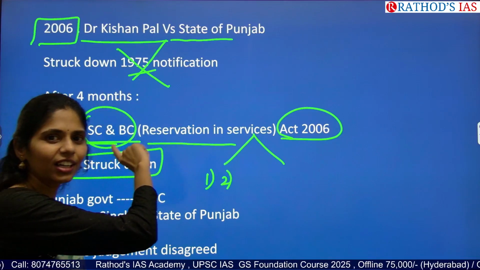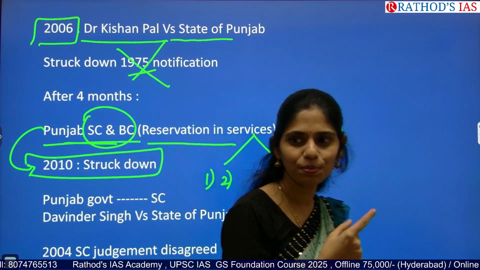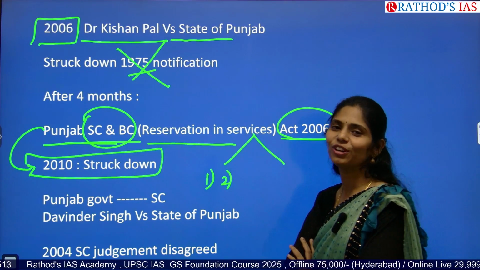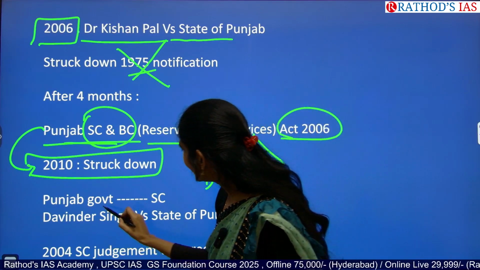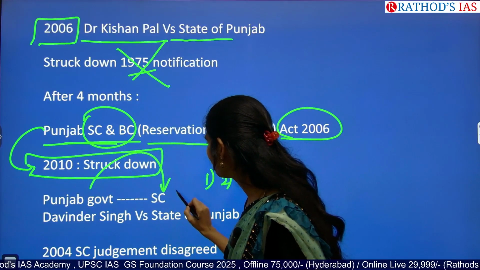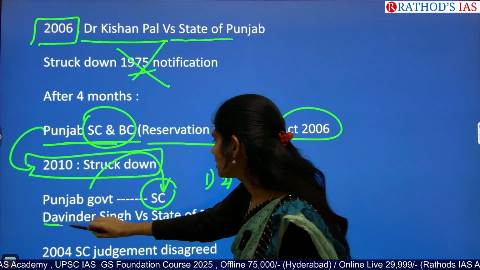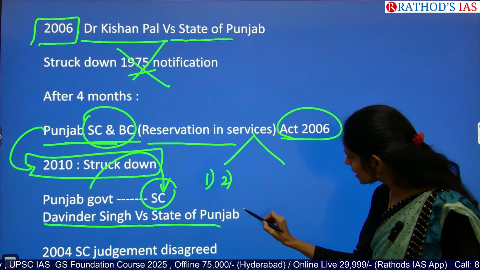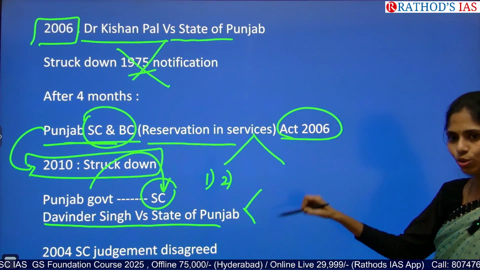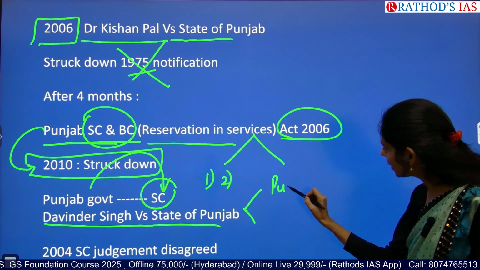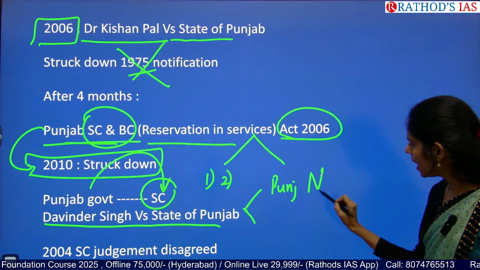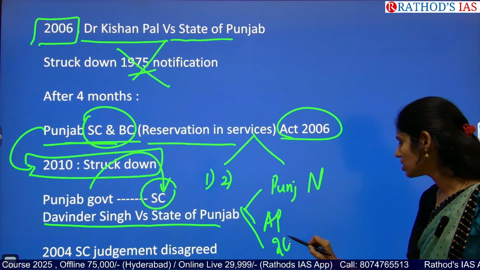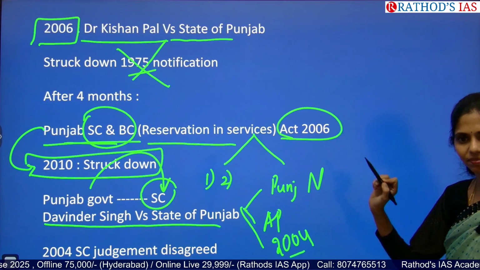So here it tried to divert the judgment of the Supreme Court. It came up with the law. Now the Punjab government understood that no, it will not work. So the Punjab government directly went to the Supreme Court in the case called Devendra Singh versus State of Punjab. In this case, they looked at these two things, the Punjab government notification as well as AP's notification, and they even looked at the 2004 judgment.